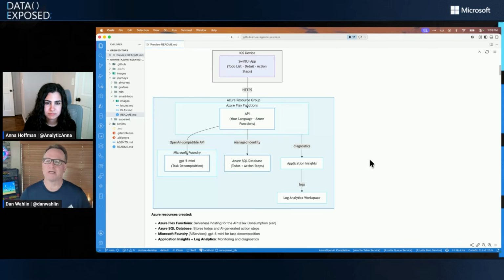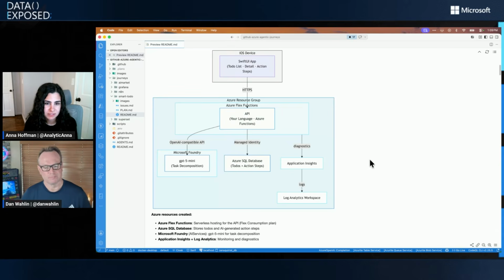That's going to talk up to Azure Functions, and that's going to get us into two things. First off, Microsoft Foundry, because this is a smart to do app, Anna. I want it to help me with my to dos. But we need to store those to dos somewhere. We need a data store. And so we're going to use Azure SQL as the database for that.